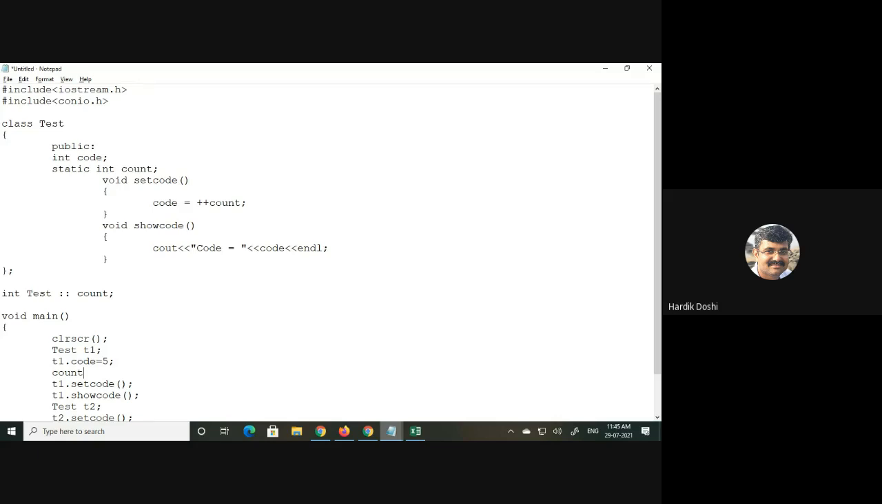As count is static, I cannot access it using an object of the class. Count is static, what I have declared. So I cannot access it outside the class using objects. So this is a wrong statement. I cannot write like this: P1 dot count. Why is this wrong? Because count is static. Is it fine, everyone?